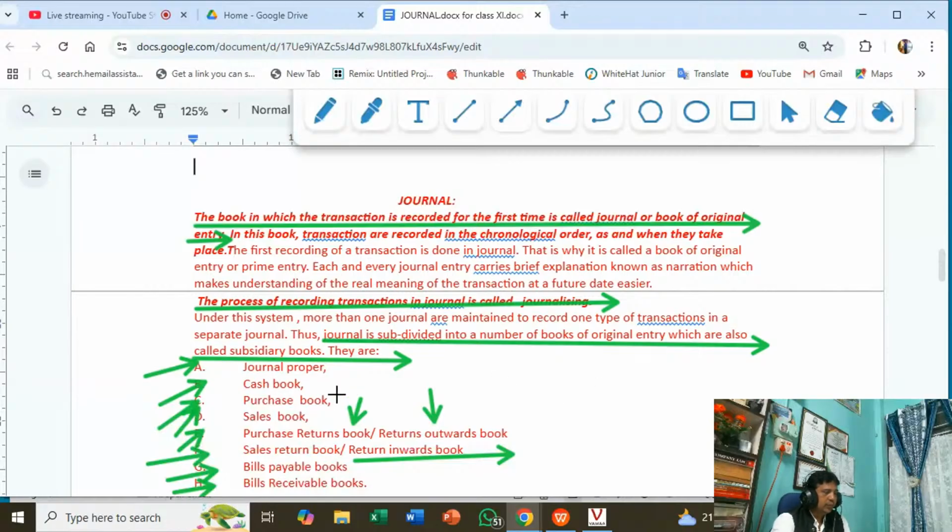If it is two, then you write journal proper, cash book, purchase book, sales book. Then, what is the importance of each type of journal? In a big business, the transactions are numerous. So for convenience and ease, the company or business house maintains different types of journals, and each type of journal contains only a particular type of transaction to be recorded.